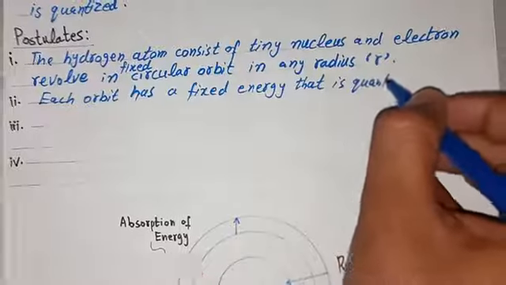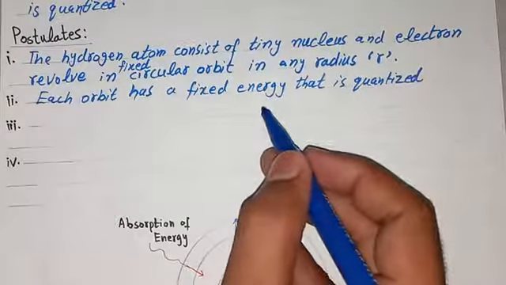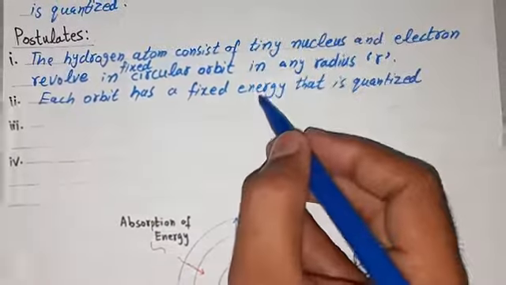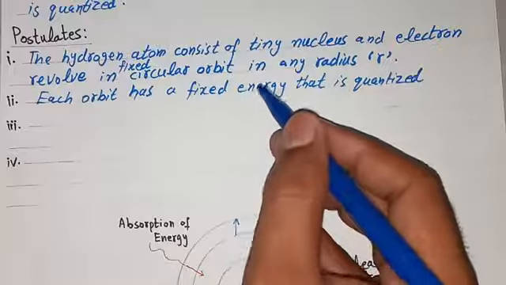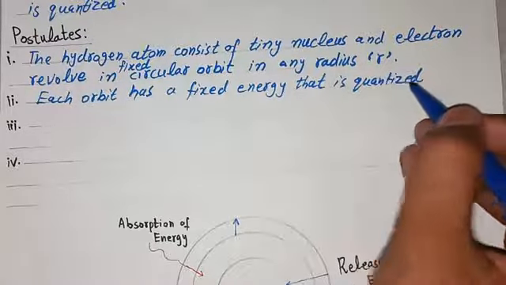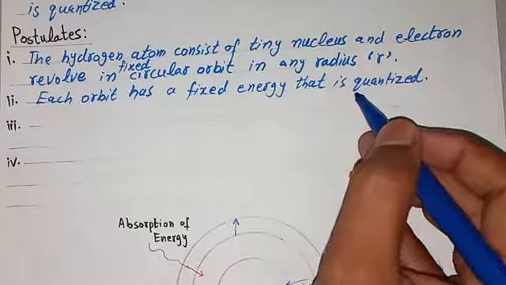Meaning, when an electron revolves in any energy level or orbit, its energy is fixed for every shell, orbit, or energy level. That energy is quantized. Quantized means measured, meaning it will be specific.